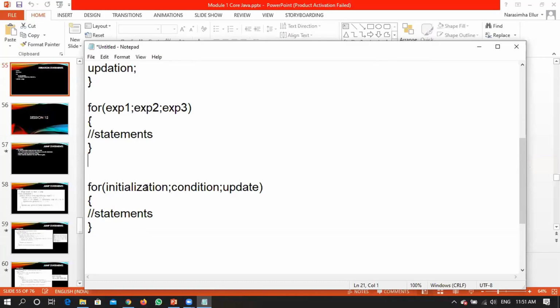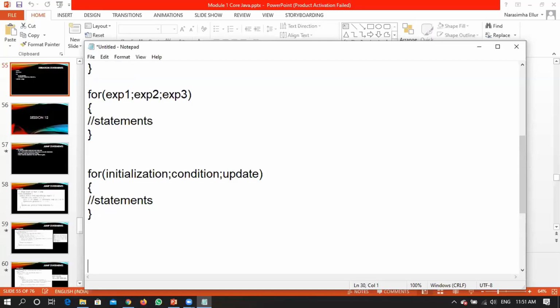So first initialization will be done, then it will check the condition. If the condition is true, this set of statements will be executed. Upon executing this set of statements, it will perform the update. After performing the update, again it will check for the condition, right? Now if the condition is satisfied, then it will go inside these particular statements, right? So this is the process of executing a for loop, right?